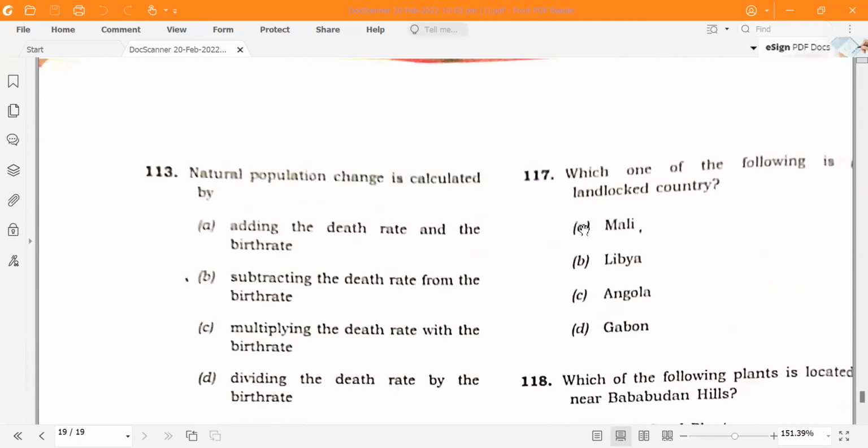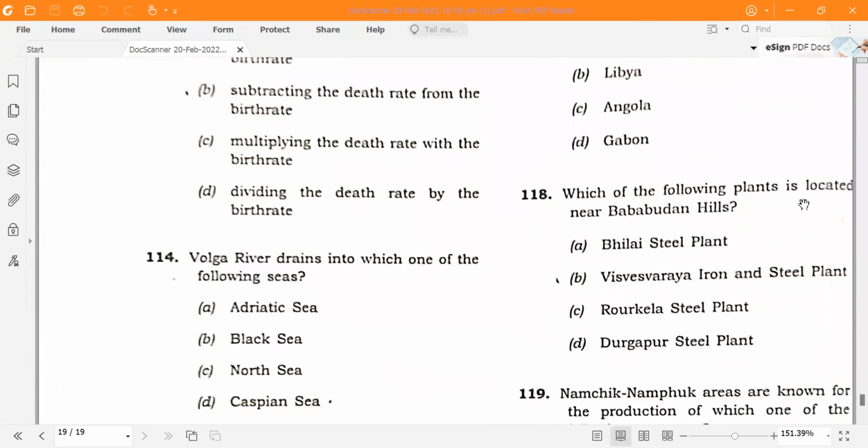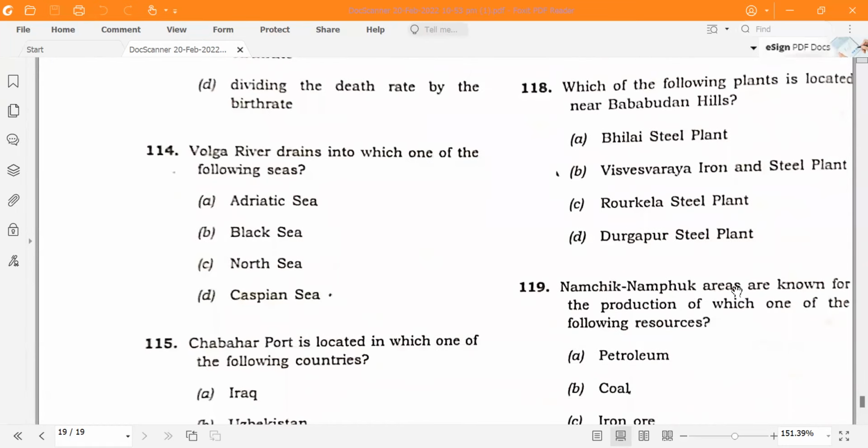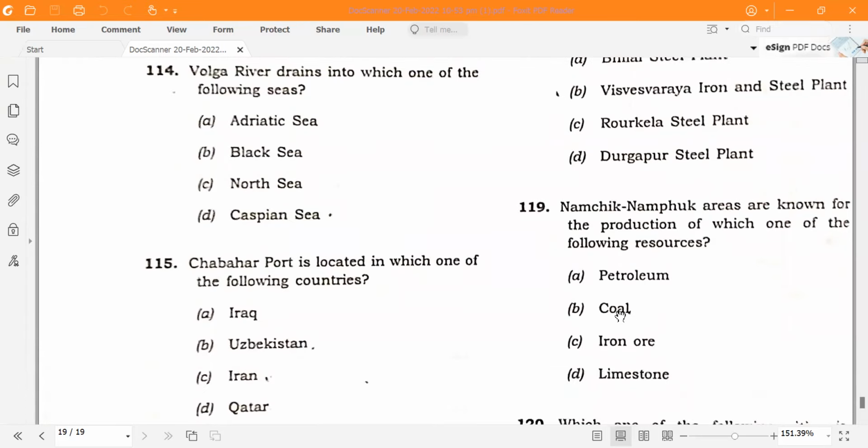Which one of the following is a landlocked country? That is Mali. Which of the following plants is located near Baba Budan Hills? That is Visvesvaraya Iron and Steel Plant. Namchik and Namphuk areas are known for the production of which one of the following resources? That is coal.